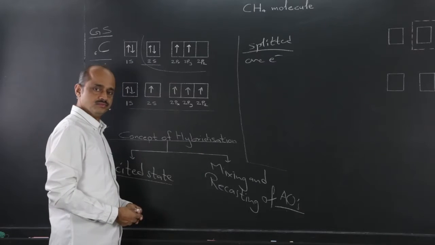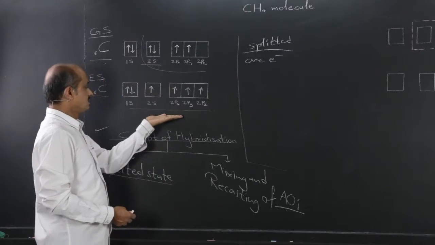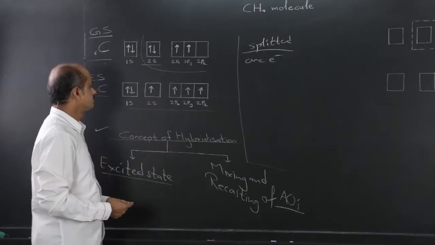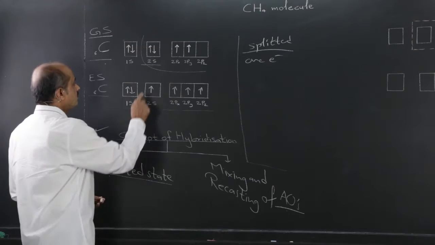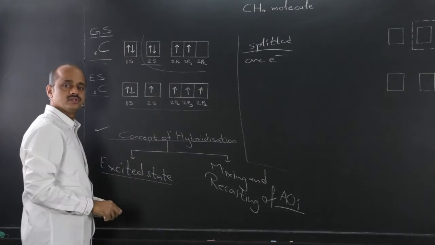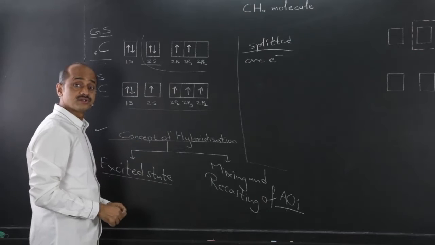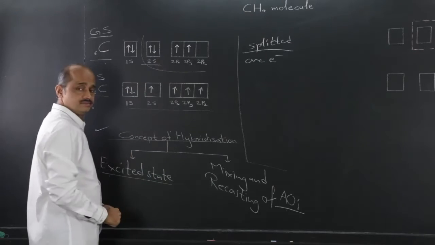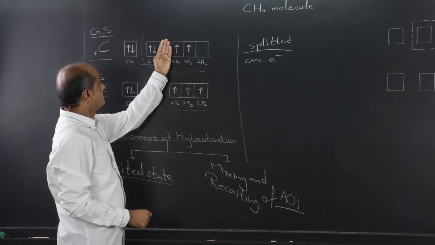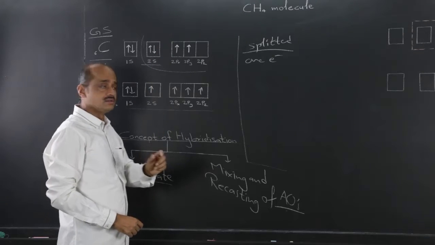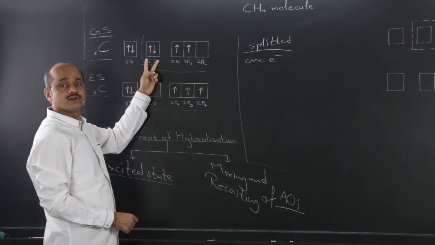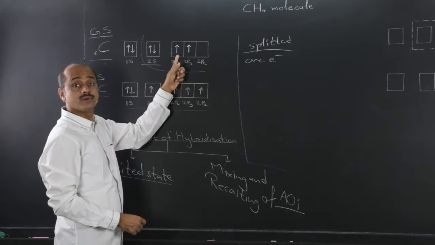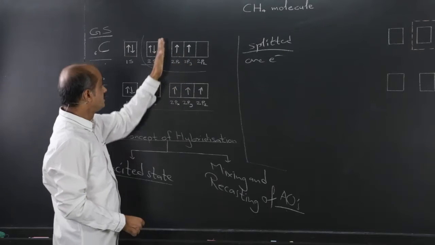Before switching over to mixing and recasting, let us consider a few important points. Why does the splitting up of the electron pair in the 2s orbital take place, or how does it take place? Why this gap? This gap indicates that there is an energy level difference between the 2s subshell and the 2p subshell. The 2p subshell has 3 orbitals, 2px, 2py, 2pz.